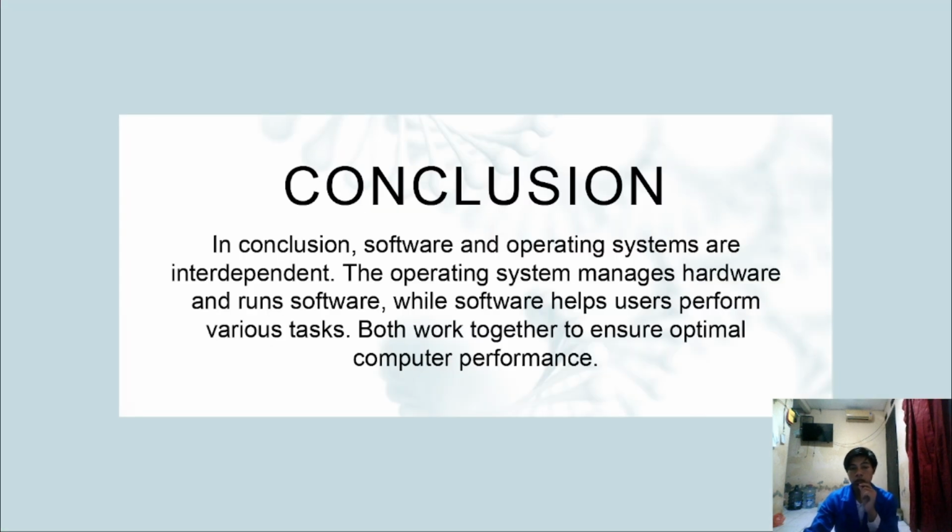Conclusion. In conclusion, software and operating system are interdependent. The operating system manages the hardware and runs software, while software helps a user perform various tasks. Both work together to ensure optimal computer performance.